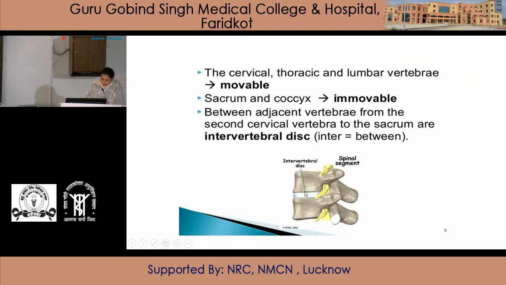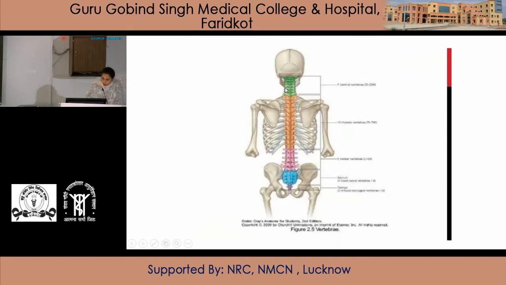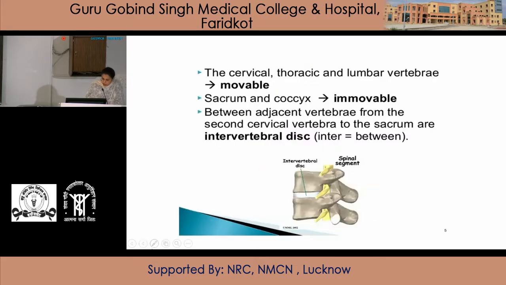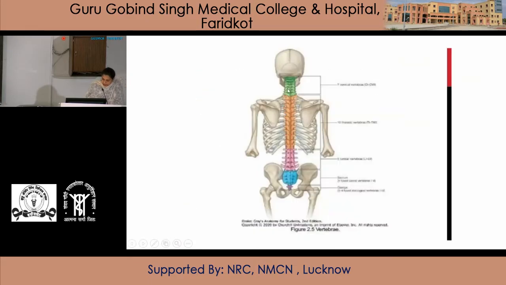So here in white, between the bodies of 2 vertebrae, is the intervertebral disc. These cervical, thoracic and lumbar vertebrae are movable, and below them the sacral and coccygeal are the immovable vertebrae.